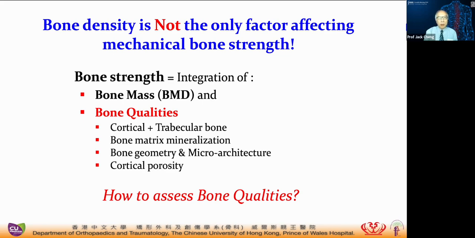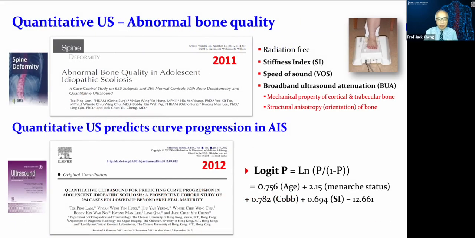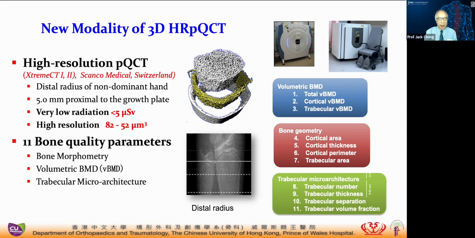And we know that bone density is not the only factor affecting the mechanical bone strength, which should be an integration of the bone mass or bone mineral density and the bone qualities. So how to assess the bone qualities? We have endeavored to use quantitative ultrasound and demonstrated the abnormal bone qualities in AIS. We also demonstrate quantitative ultrasound can predict curve progression in AIS.